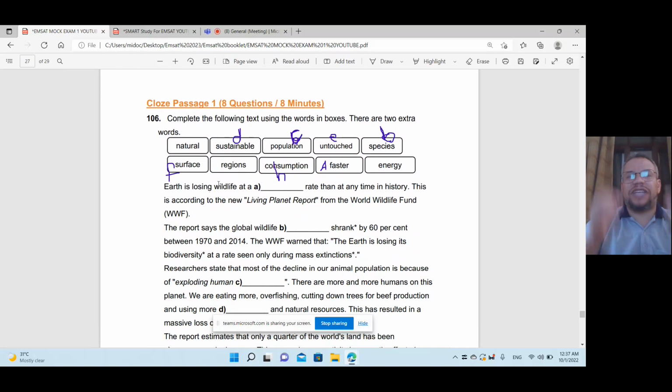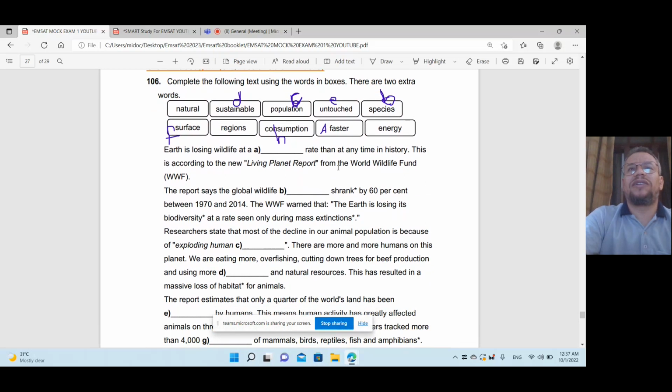You have to read specifically and understand. Earth is losing wildlife at a rate than. I need an ER to be than. Which one with ER? It's faster. So faster rate than at any time in history. So go to the second, read from here. The report says, sorry, the global, yes, so B is species, where life species shrank by 60% between 1970 and 2014. So this is B.